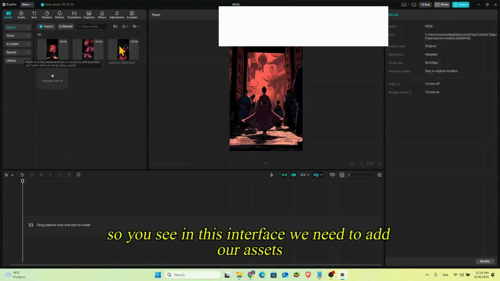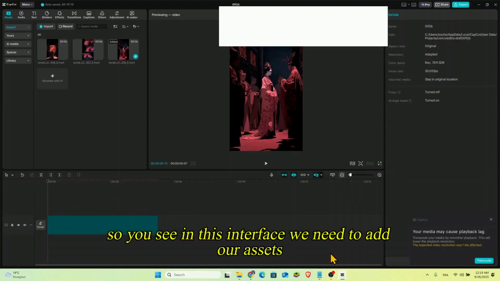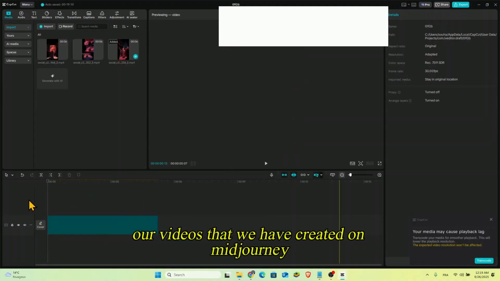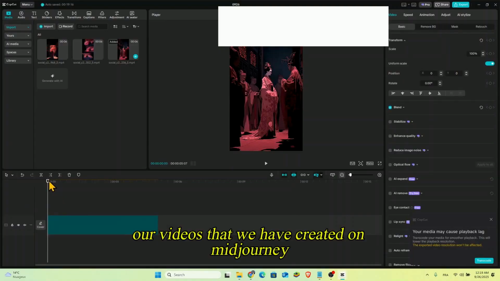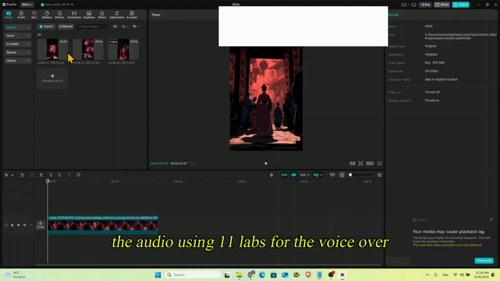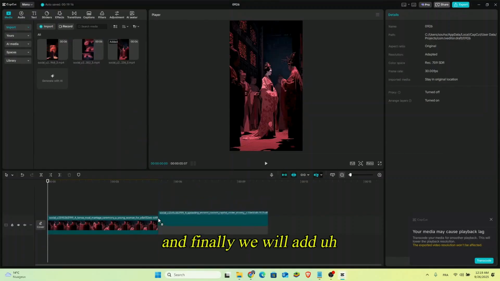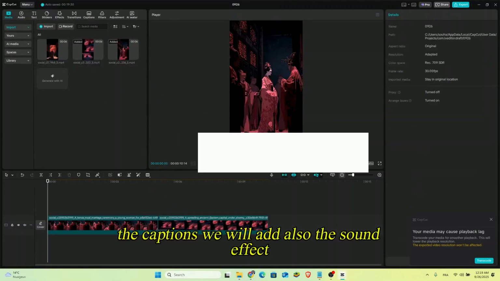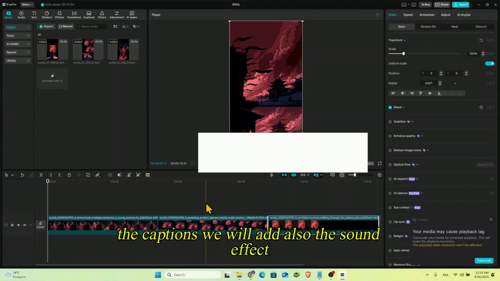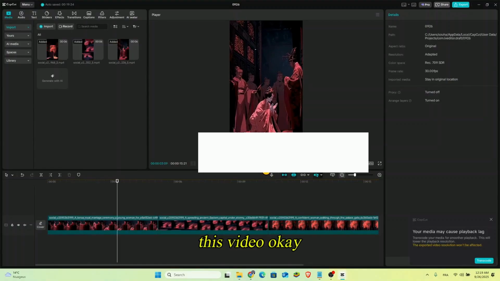Okay, so you see in this interface we need to add our assets, our videos that we have created on Midjourney, and later we are going to add the audio using ElevenLabs for the voiceover, and finally we will add the captions. We will add also the sound effect and we will see together how we are going to finish this video.